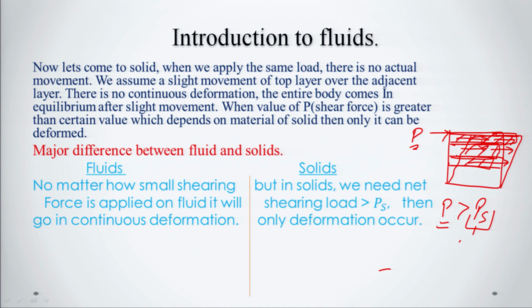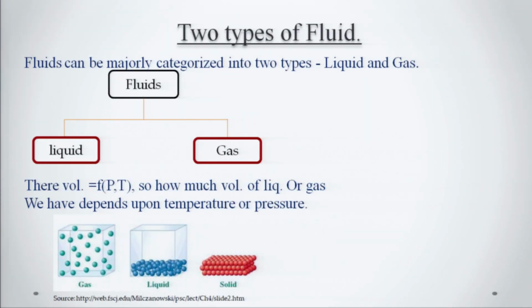That must be greater than a certain value of the shear force which is applied, and only then can it be deformed. Otherwise, after a slight movement it will again come to equilibrium. So, after clarifying the major difference between fluid and solid, we can discuss the types of fluid.